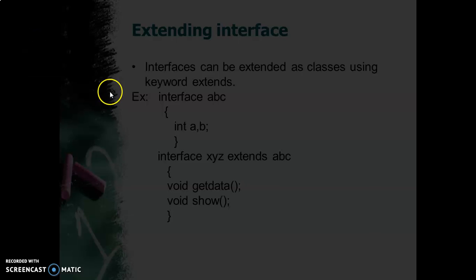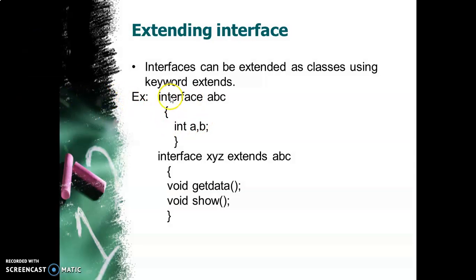Okay, so consider this is an interface, interface ABC. ABC is an interface and has only two variables A and B. And I have another interface called XYZ. This interface can extend interface ABC. So the keyword is extends: interface XYZ extends ABC. Now the XYZ interface can use ABC's variables, and in XYZ I have two functions.